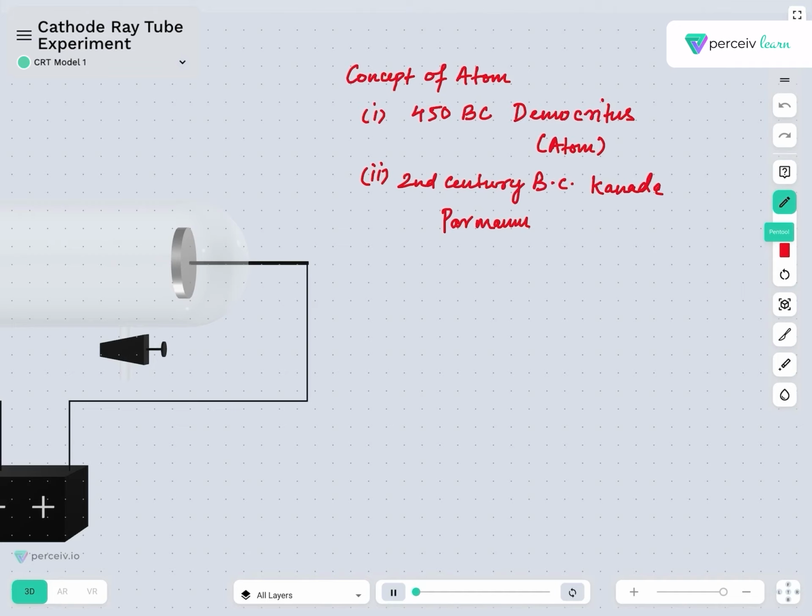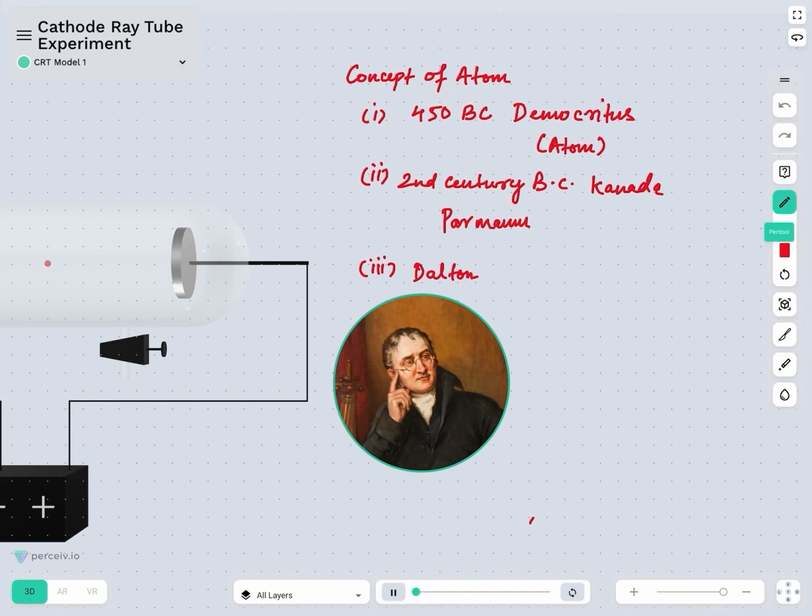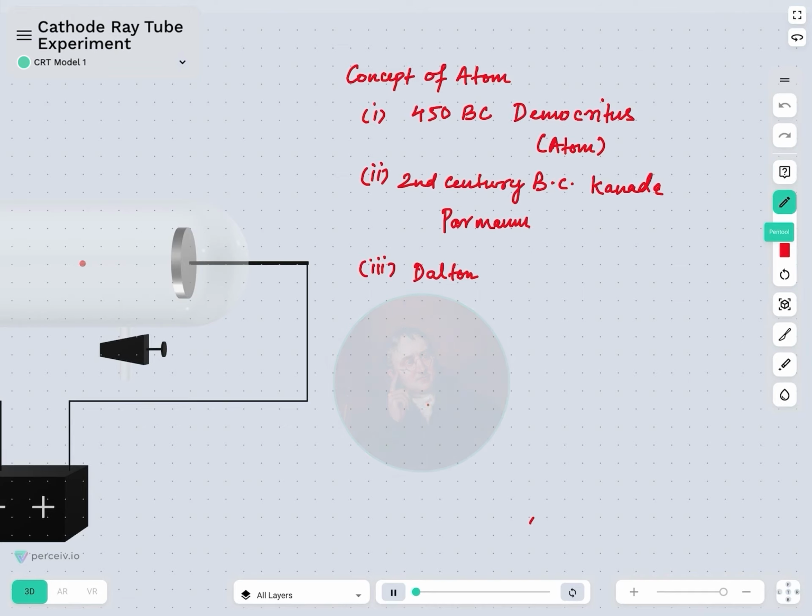In modern time, the main concept of atom came from Dalton. His theory primarily had three parts. First, all substances are made up of indivisible particles called atoms.